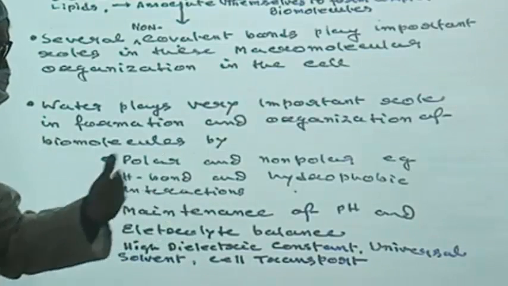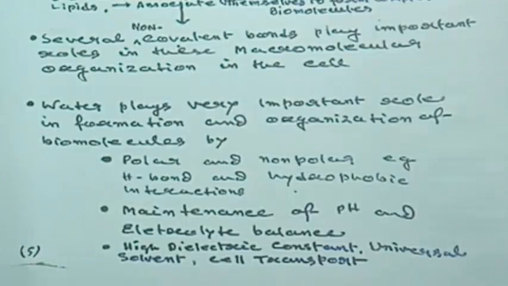And maintenance of pH and electrolyte balance, and in another way, by giving rise to a high dielectric constant, it helps as a universal solvent. Also it helps in the cell transport. So that is the importance of water in a nutshell. You learn more and more when you go through your classes. Next.